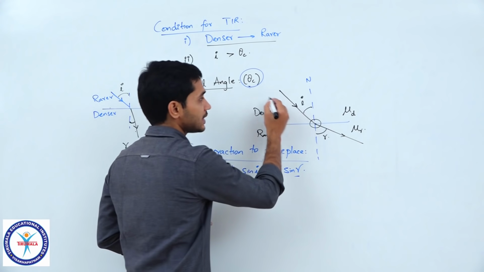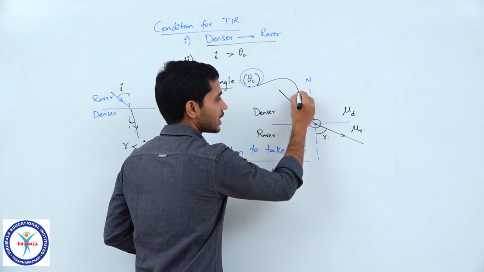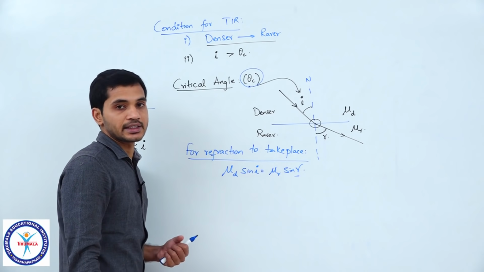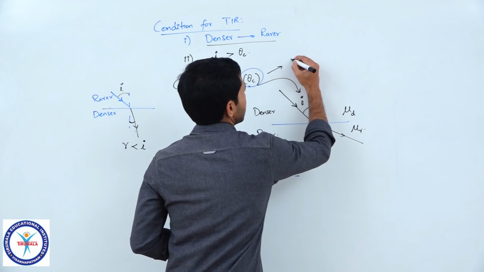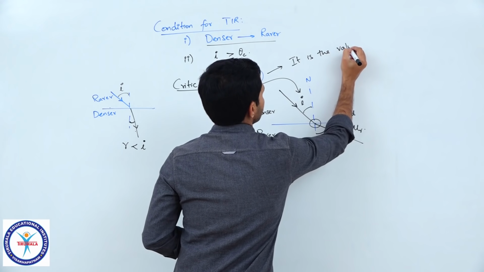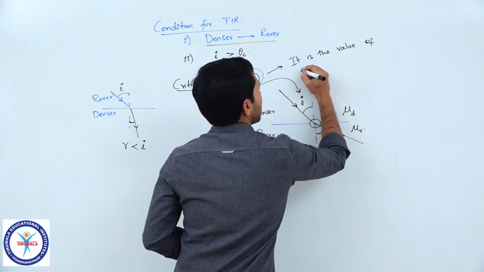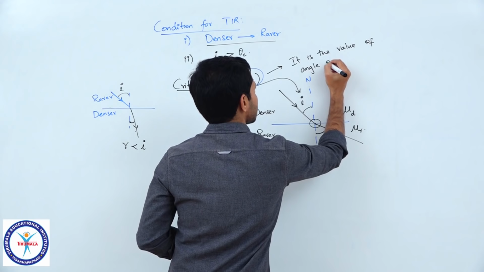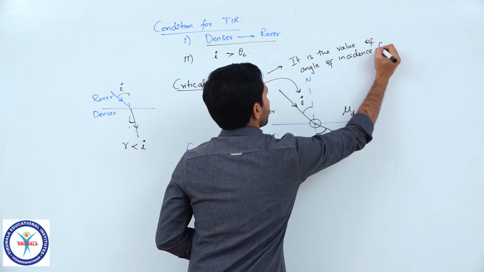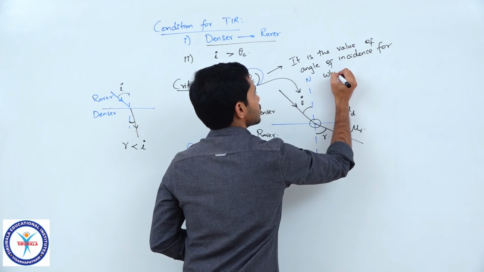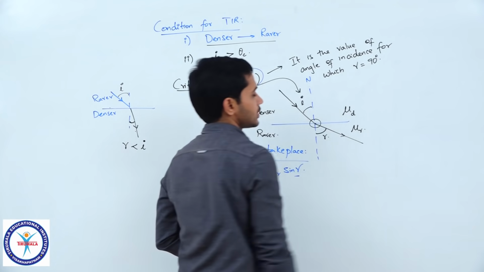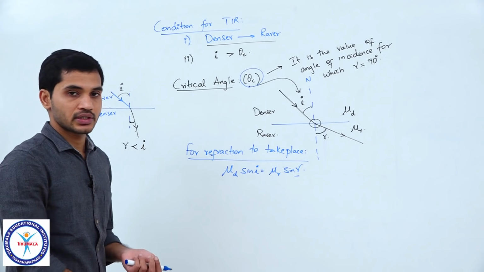We know that theta c is the value of the angle of incidence I for which R becomes 90 degrees, correct? I will just use that definition.